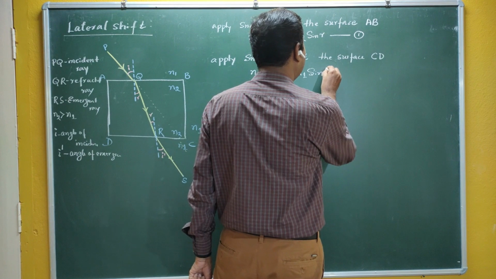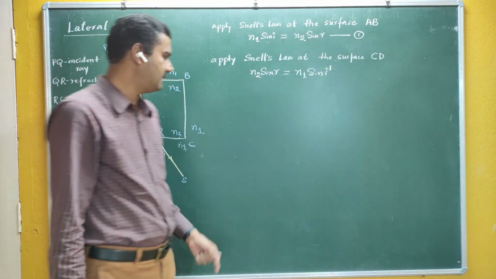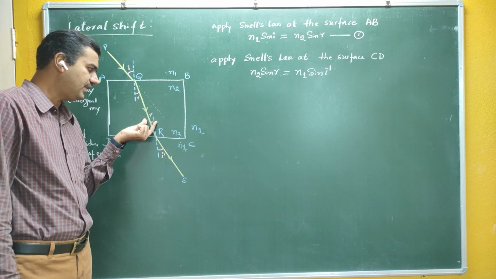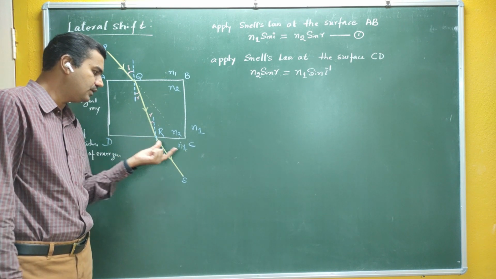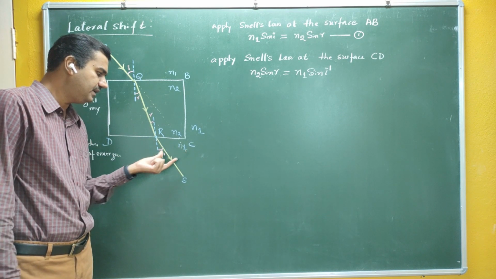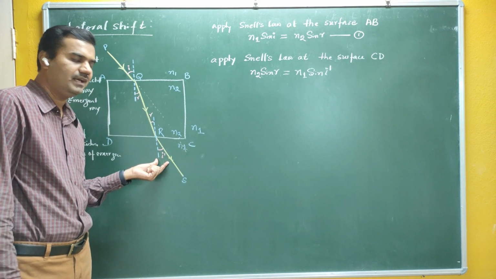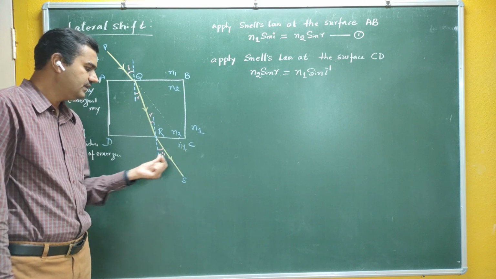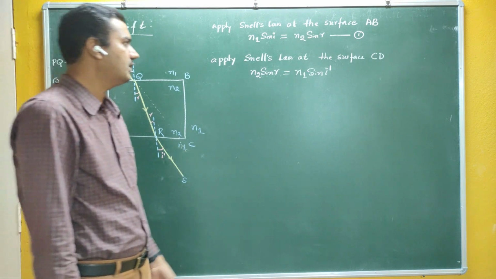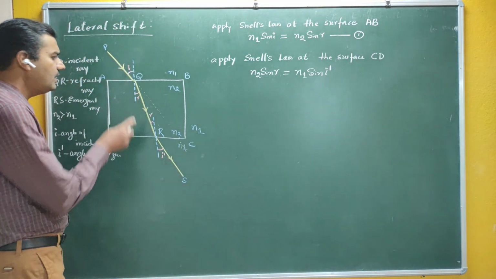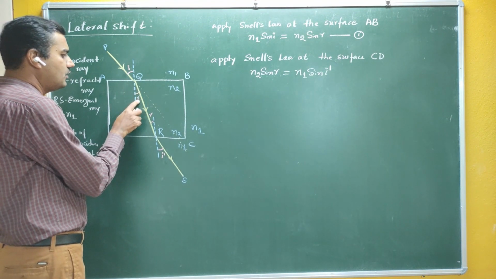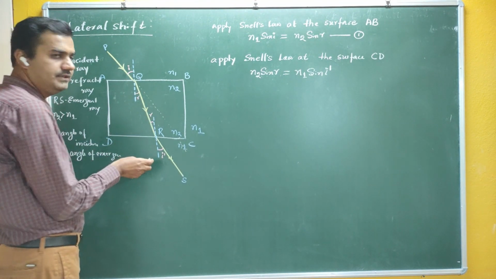Is it correct? Are you getting me? Very simple. Snell's law says that the refractive index of the medium into sine of the angle in that medium should be equal to the refractive index of the other medium into sine of the angle in that medium. So this becomes N2 sine R is equal to N1 sine I dash. Before that, I have taken this angle as R, and this angle also as R. Why? This is very simple.